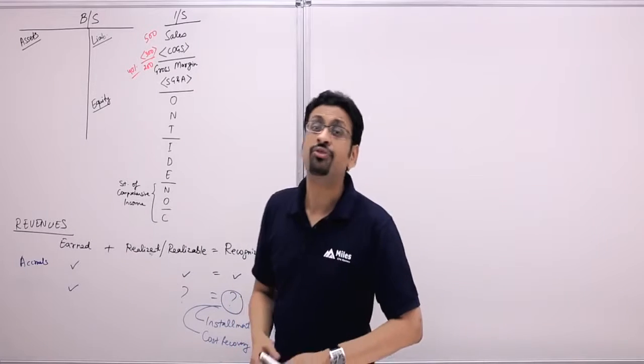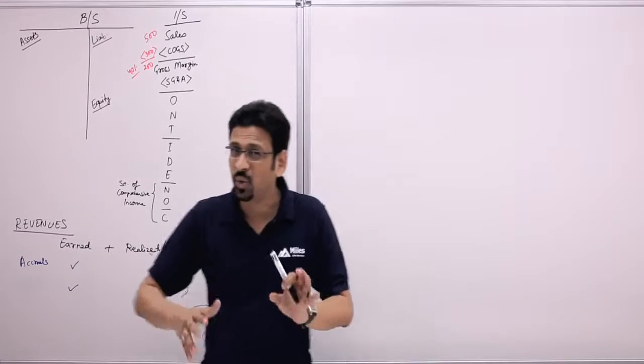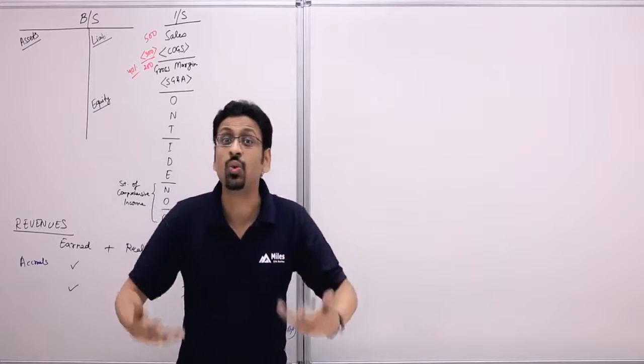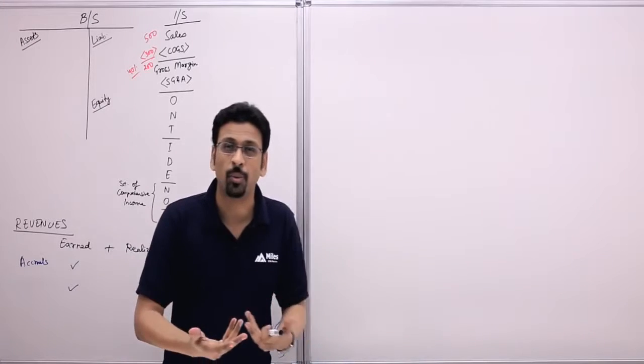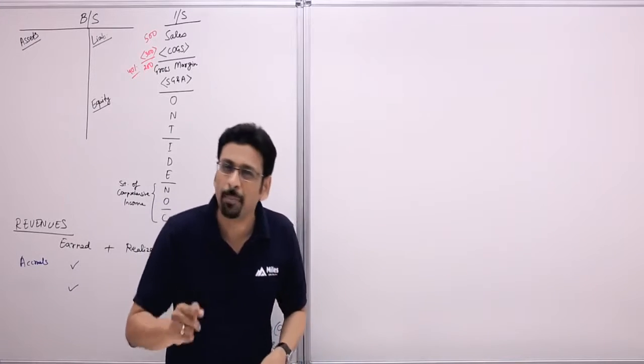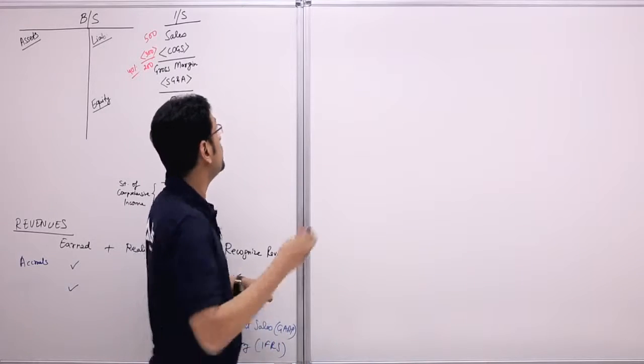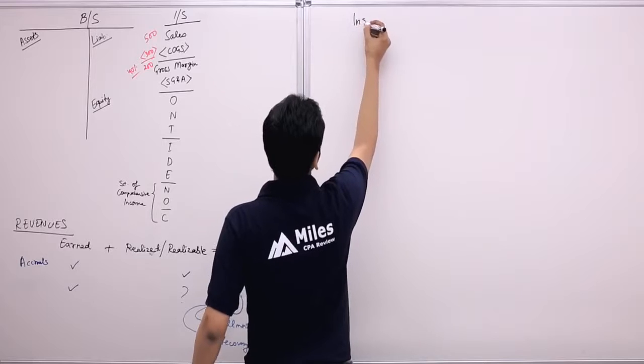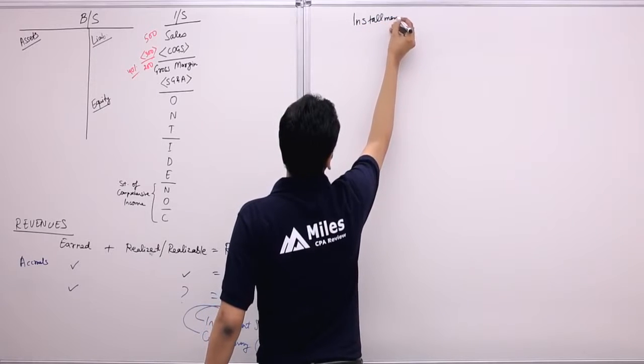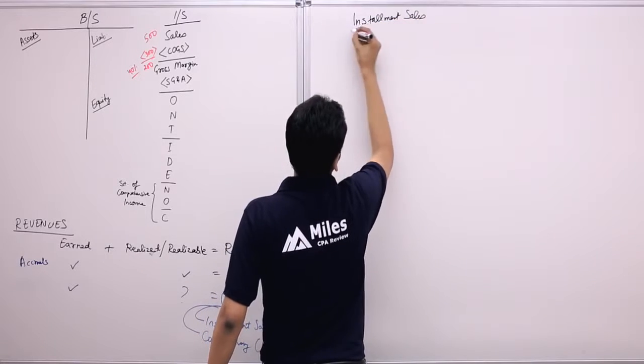So let's look at a couple of formulas here. And guys, I know it's difficult to remember formulas. That's why we need to understand the concepts behind those formulas so that even on the exam, we can build those formulas on our own. So let's look at the first formula that we have for installment sales. And this one is very simple.